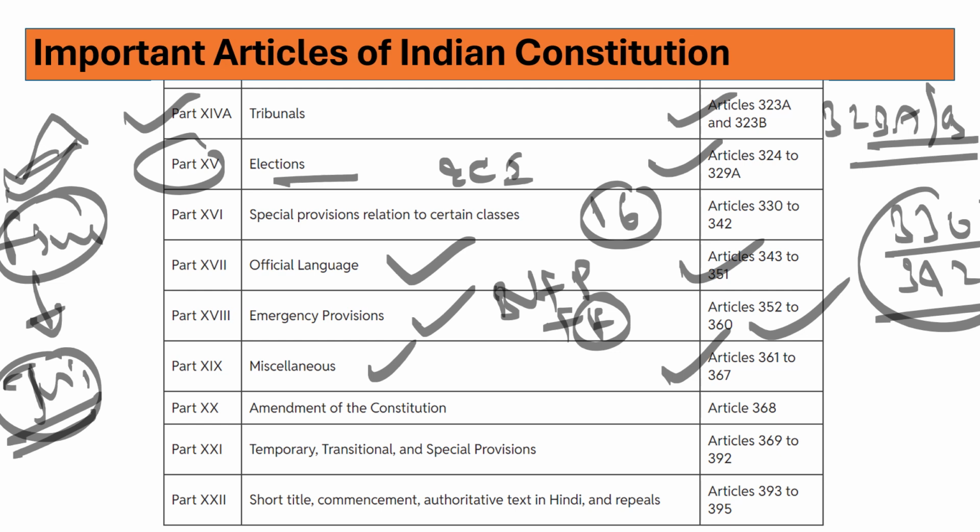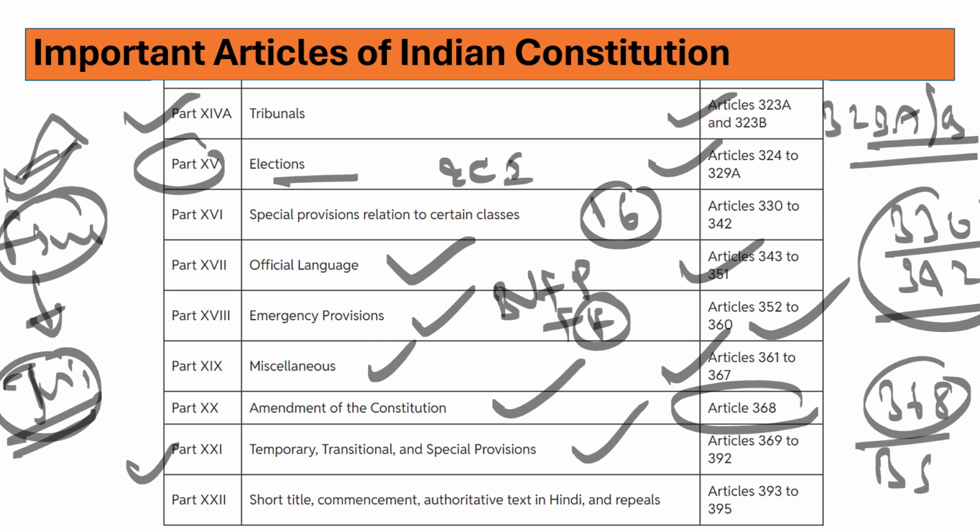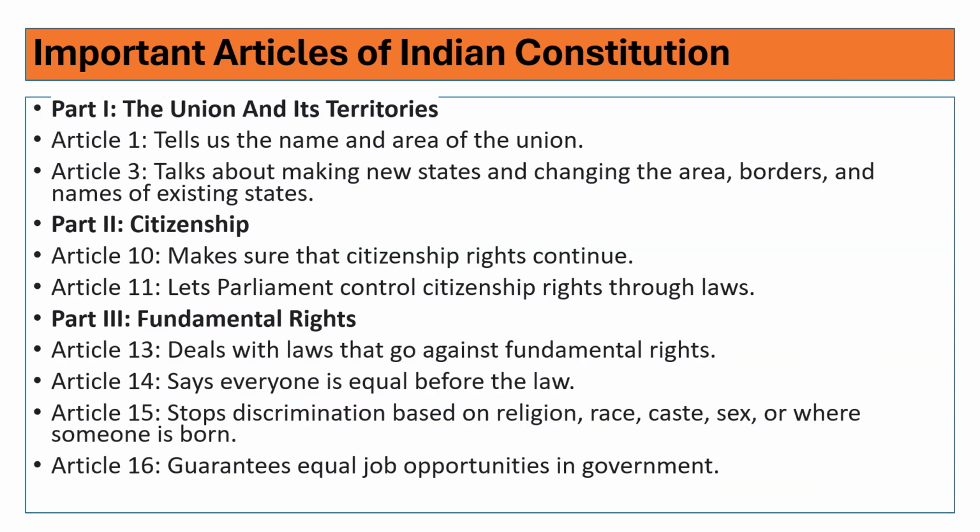Part 20 deals with amendment to the constitution. Part 21 deals with temporary, transitional and special provisions. Amendment of the constitution is done under Article 368. The basic structure was made by the Supreme Court, so Parliament cannot take away the basic structure by the sake of amending the constitution. Part 22 covers short title, commencement, authoritative text in Hindi, and repeals, Articles 393 to 395. These things will be discussed basically.